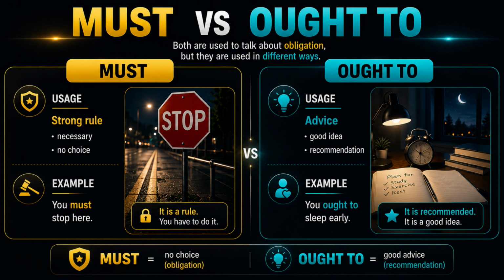Page, must versus ought to, usage difference. Must and ought to are both used to talk about obligation. But they are used in different ways. We use must for strong rules or something necessary. Example, you must stop here. Must usually means there is no choice. We use ought to for advice or recommendations. Example, you ought to sleep early. Ought to sounds softer and more polite.